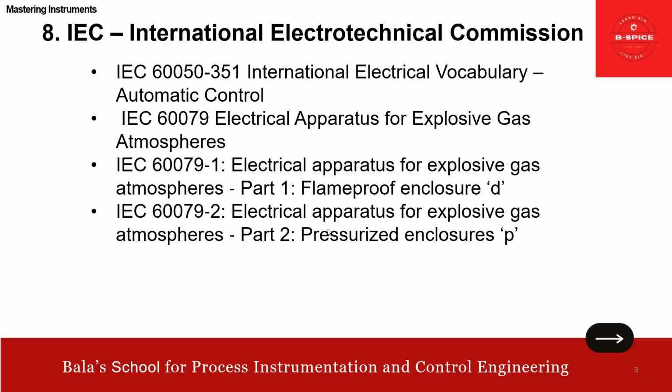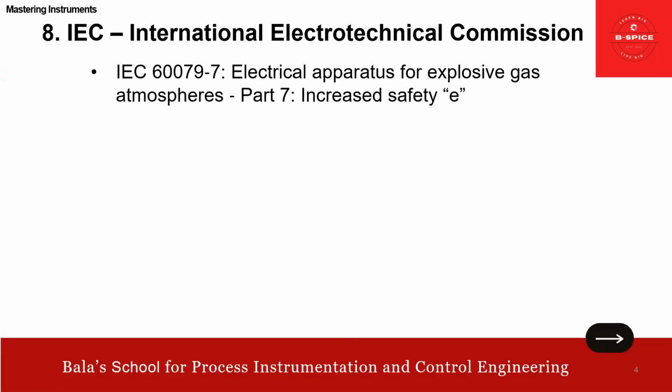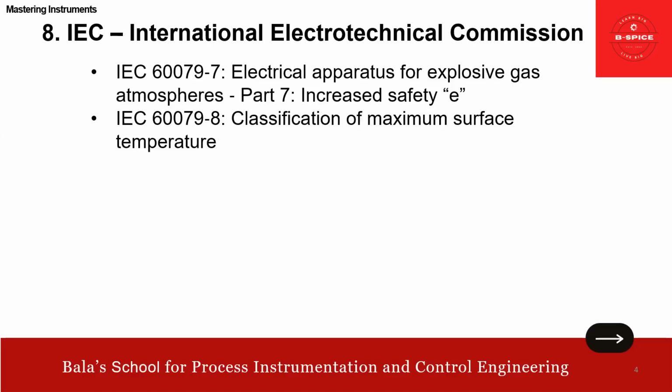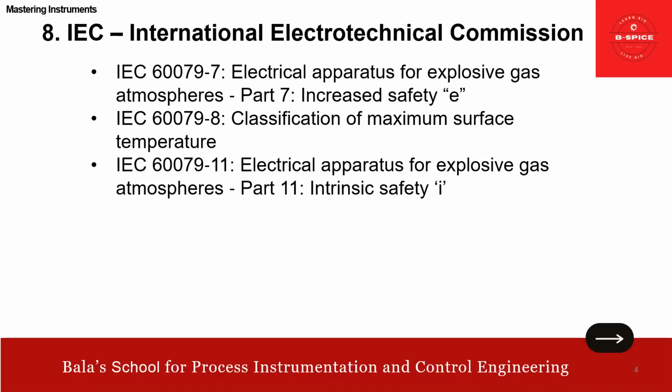Then we have 60079 part 2. It talks about pressurized enclosure, p. Then 60079 part 7 talks about increased safety, that is e. Then 60079 part 4 talks about classification of maximum surface temperature. Then 60079 part 11 talks about intrinsic safety, i.